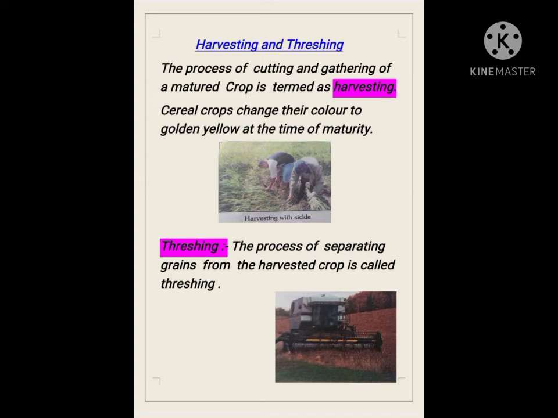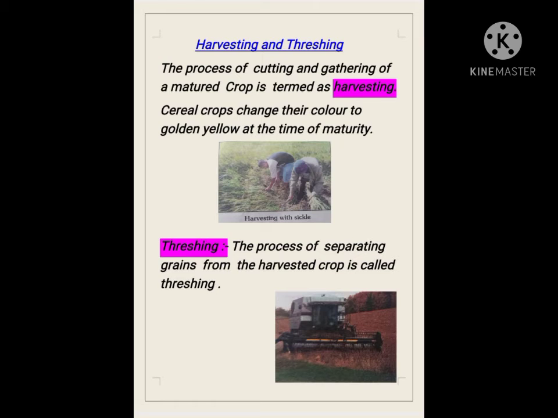Harvesting and threshing. The process of cutting and gathering of a mature crop is termed harvesting. Cereal crops change their color to golden yellow at the time of maturity. Threshing: the process of separating grains from the harvested crop is called threshing.